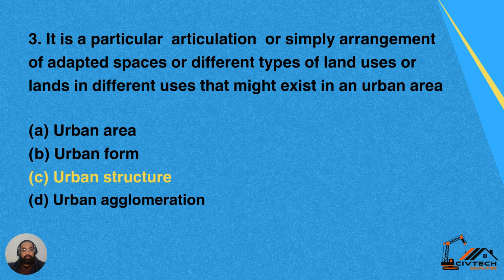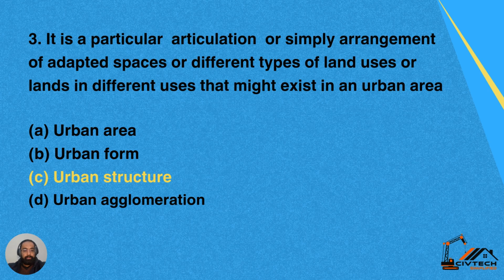Question number 3. It is particular articulation or simple arrangement of adapted spaces or different types of land uses that might exist in an urban area. Option A, urban area. Option B, urban form. Option C, urban structure.